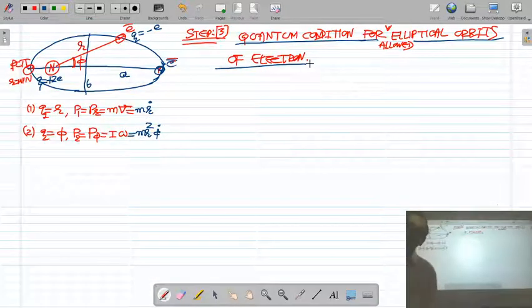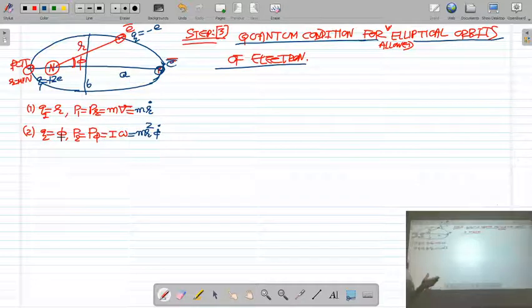Okay. So for that we will apply the Wilson-Sommerfeld quantum rule to coordinates r and phi. We have two polar coordinates, r and phi. This defines the position of the electron at any instant of time. So we will apply the Wilson-Sommerfeld quantum rule to the r coordinate and the phi coordinate.